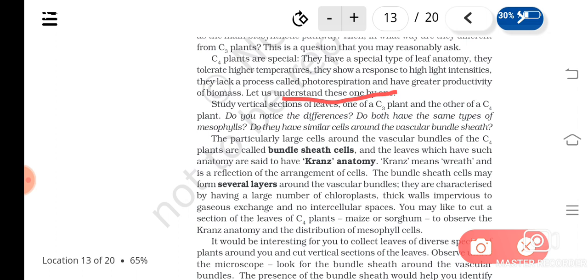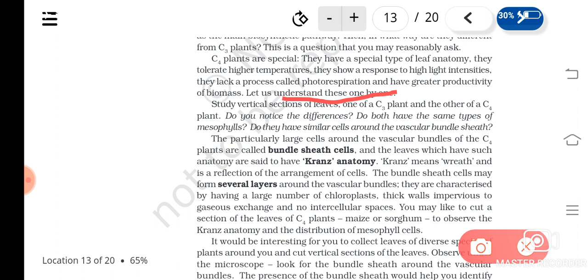I'll tell you that they have the capacity to tolerate high temperature, and they show response to high light intensities, and they lack what? Photorespiration, and they have high productivity of biomass. All these are the advantages or specialities of what? C4 plants.